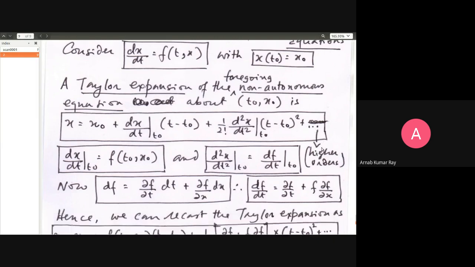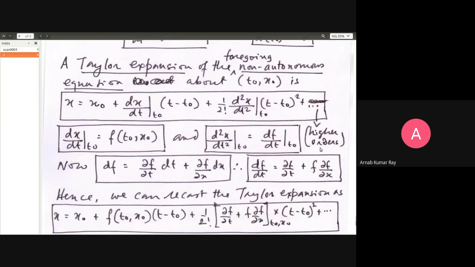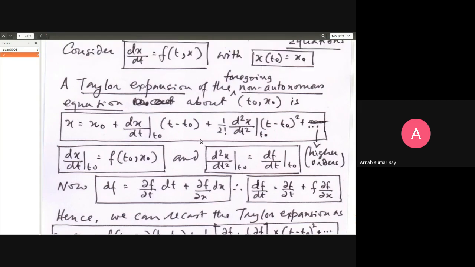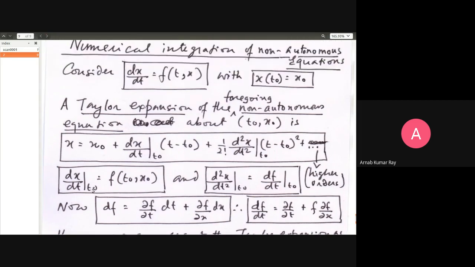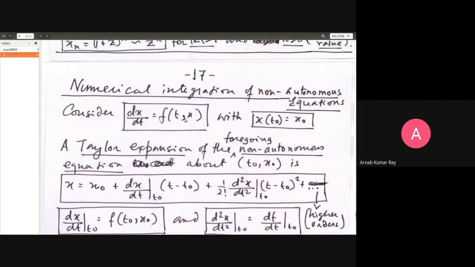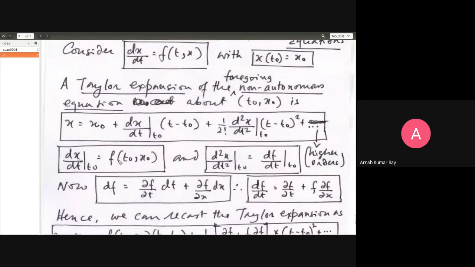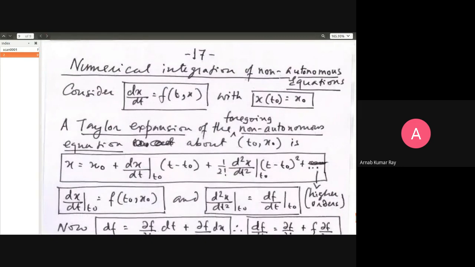But we shall not look into cubic orders here. Just the first order will be fine. Second order will be fine. Now, dx/dt at t naught is f(t naught, x naught). And d2x/dt squared is df/dt at t naught, right?